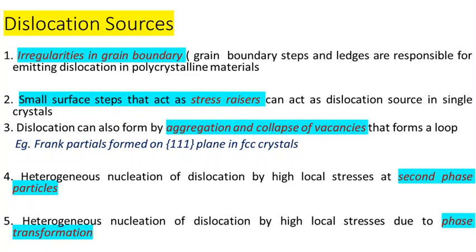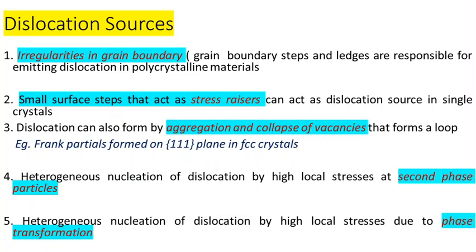The first one is the irregularities present in the grain boundary, which is called a grain boundary step, which is the projections of the grain boundaries or some undulations seen in the grain boundaries. So grain boundary ledges or steps act as irregularities or projections of the grain boundary that can act as a dislocation, either an edge dislocation or a screw dislocation.